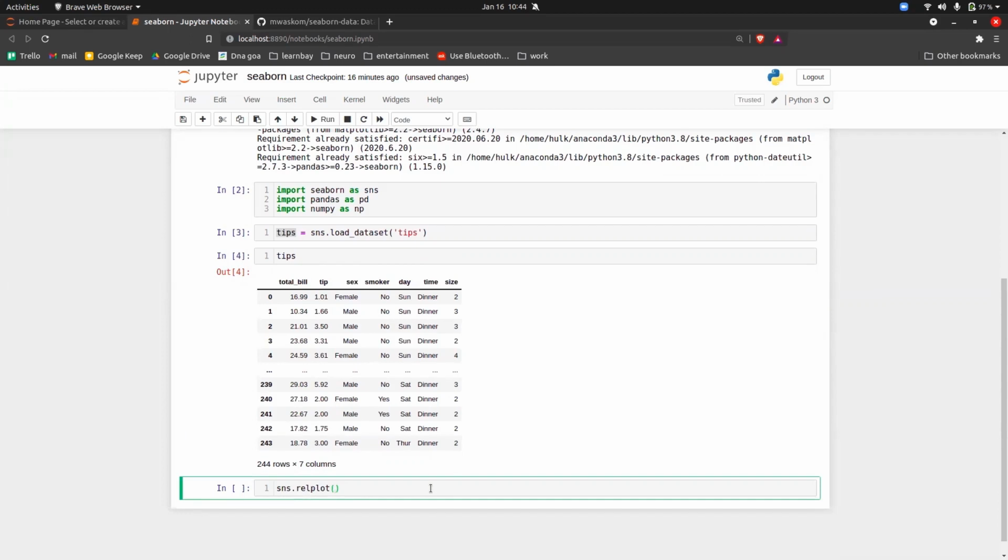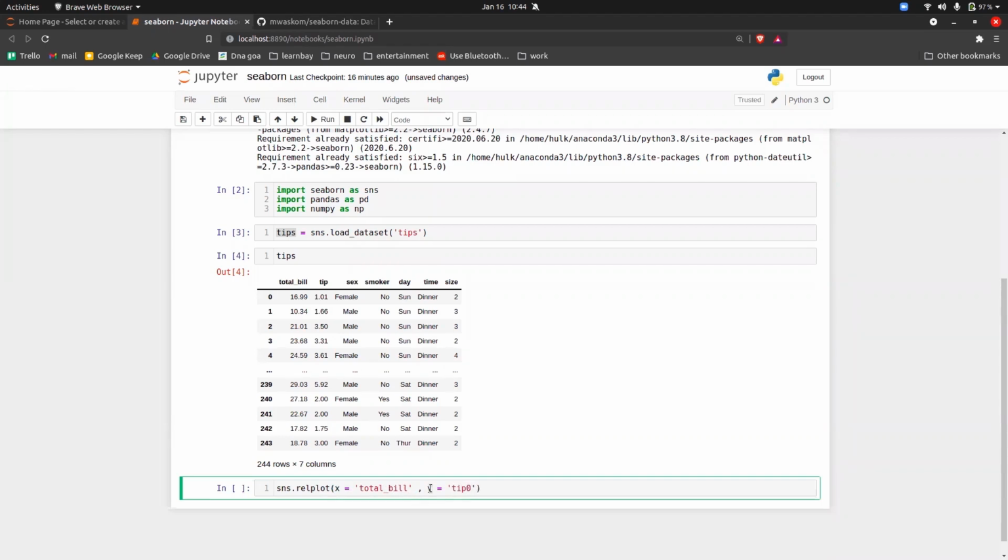Okay, and inside this you have to pass the x-axis and y-axis. There is no second thought on this. Whatever the logic we have to use in Matplotlib, the same also we have to use here. So x is equal to, let's say, total bill, and then y, let's say we will go with tips.